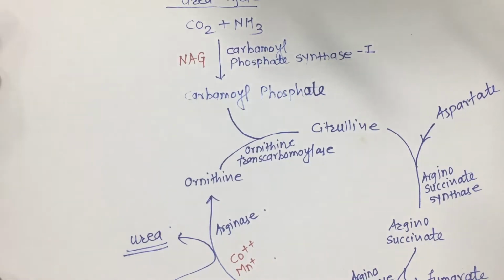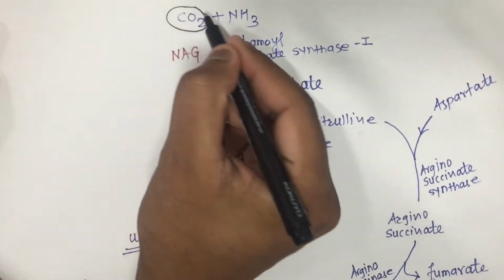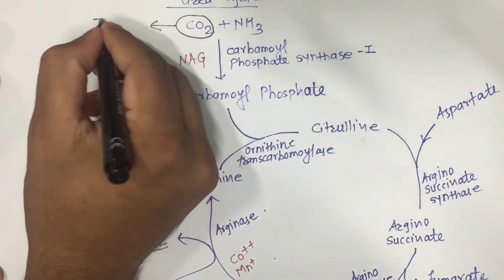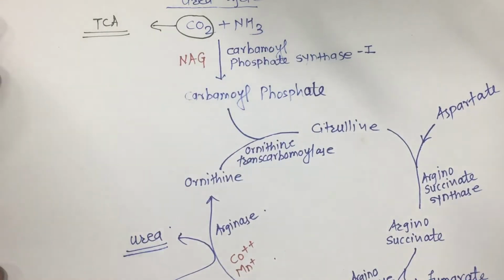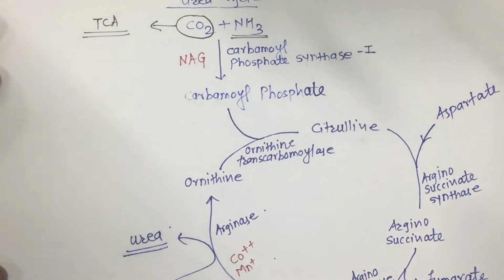That CO2 comes from the TCA cycle, and that NH3 comes from our metabolism of proteins and amino acids.